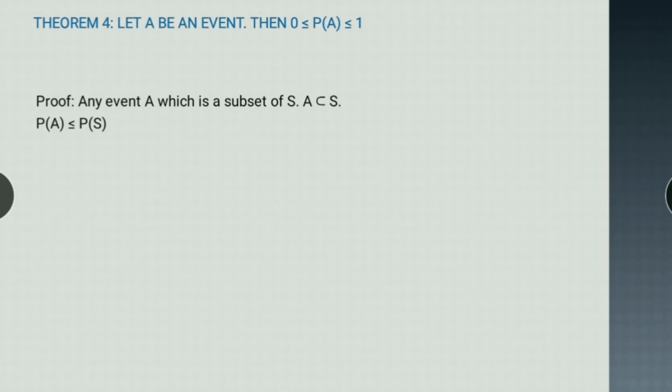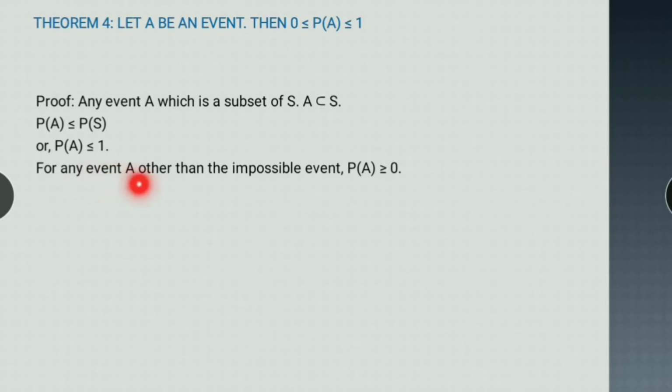And probability of S is 1. So probability of A is less than or equal to 1. And for any event A other than the impossible event, probability of A is always greater than 0. For the impossible event, its probability is 0, but for any other event, it's always greater than 0. So we get probability of A lies between 0 to 1.